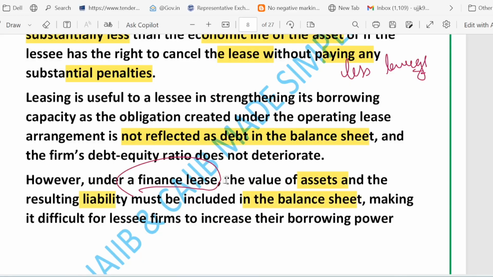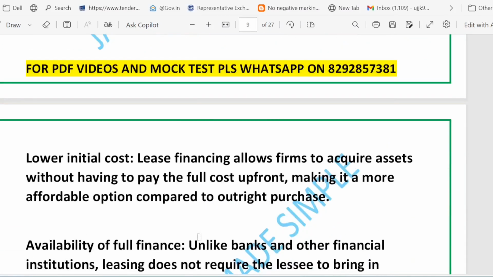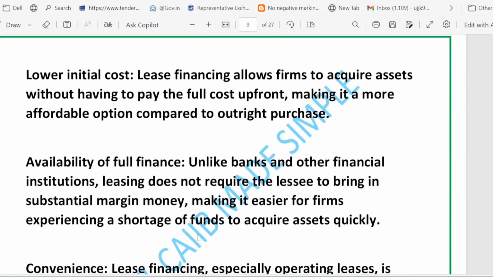It must be included in the balance sheet, and because of that it becomes difficult for the firm to raise more loans because the DER is higher. So that is one advantage of the operating lease. You need not show it in the balance sheet, so the DER will remain small, right?